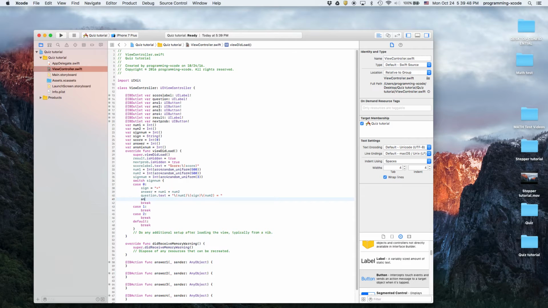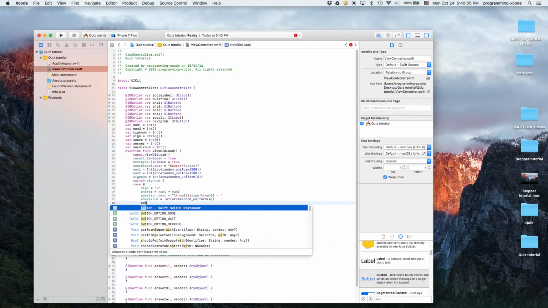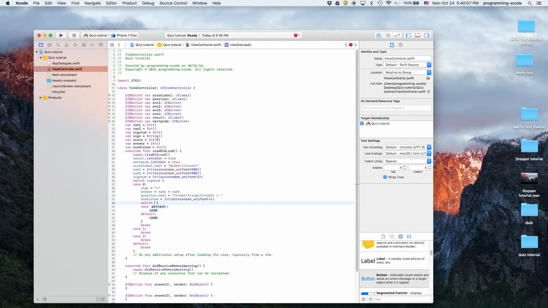So here we're also going to say answerMixNum equals Int(arc4random_uniform), and that's going to be 4. And again, this is many layers. So we're going to do answerMixNum case 0.